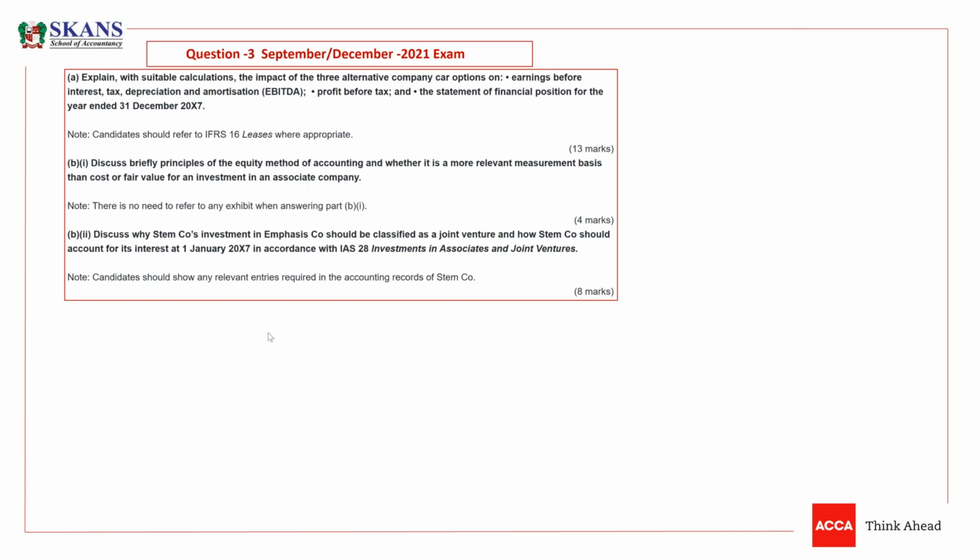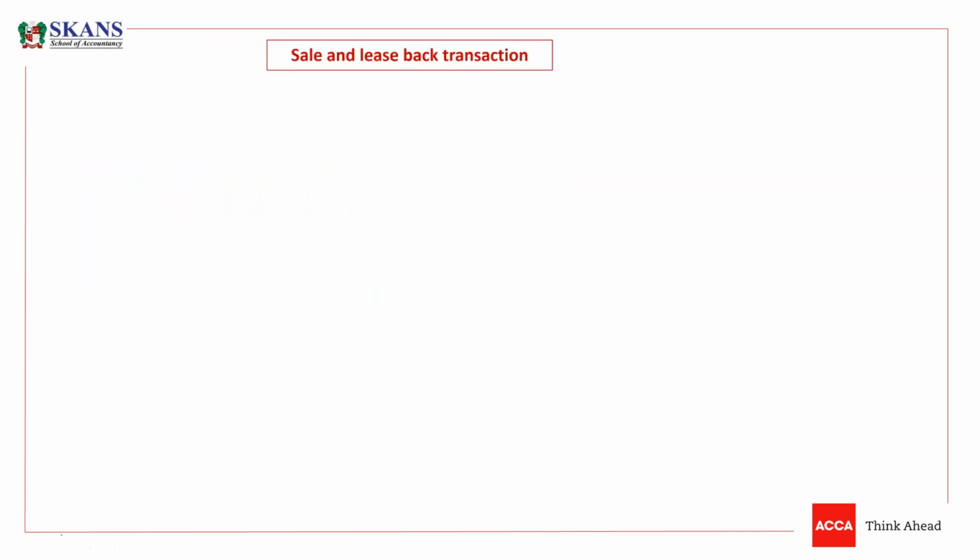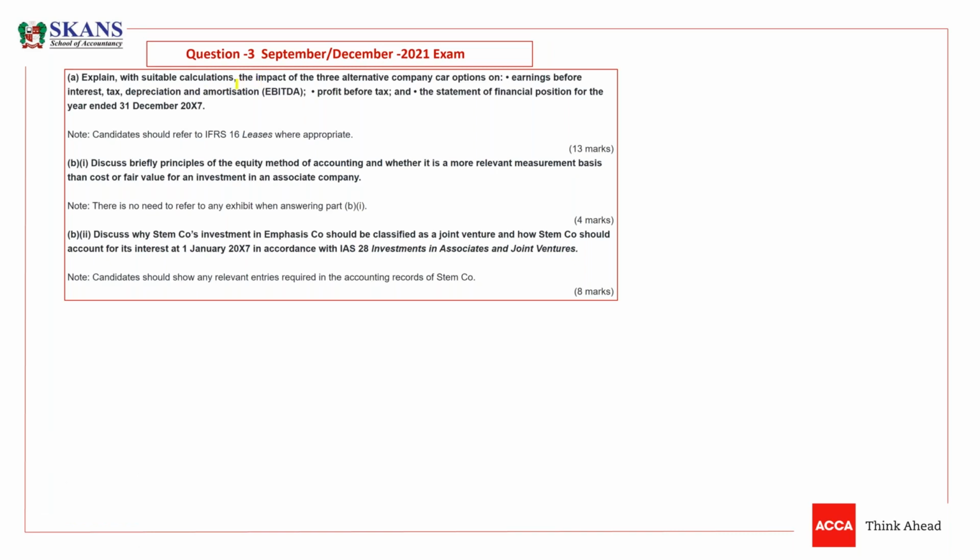So let's see what are the requirements available. Explain with suitable calculations. So you need to explain and then you need to give suitable calculations. The impact of three alternative company car options on earning before interest, tax, depreciation and amortization, which is EBITDA. We call it often EBITDA. So there are three alternative options available in the question related to car.